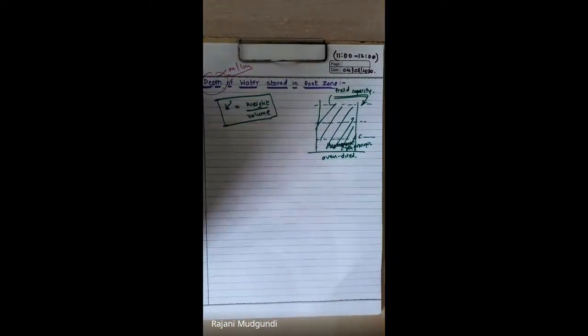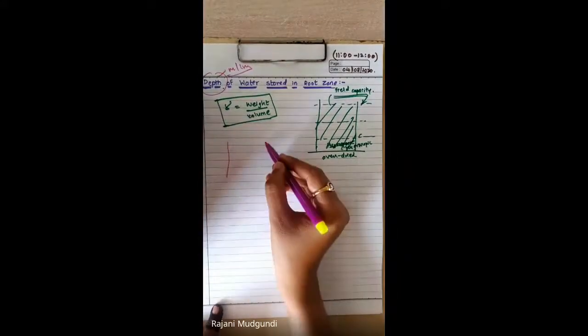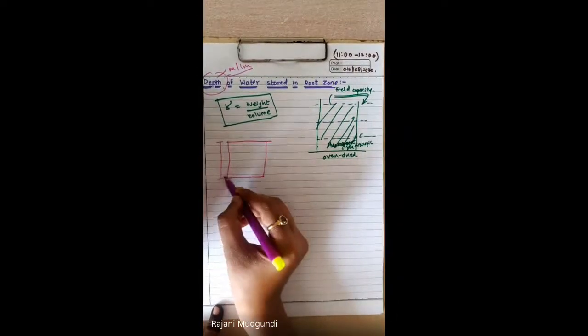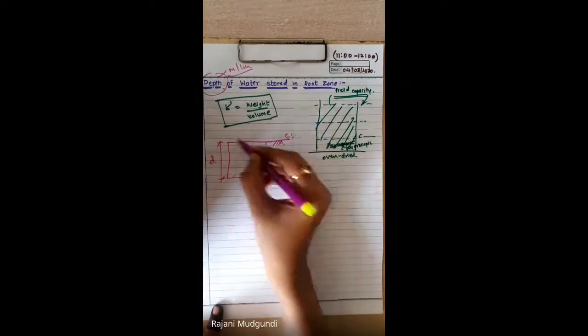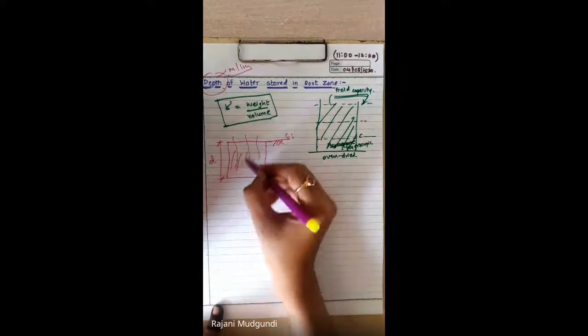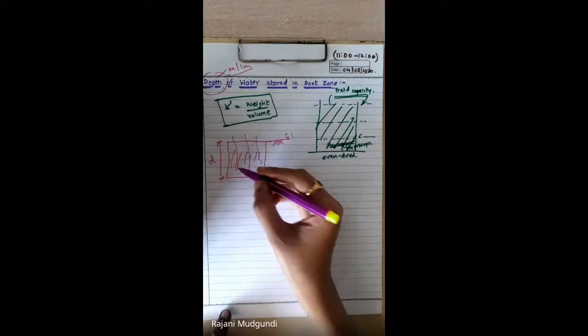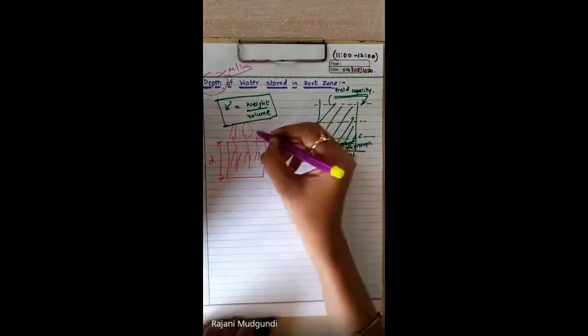For that we will assume that water is supplied to a field of 1 meter square surface area, having depth of root zone as D. From the ground surface in a cropped land the roots are growing, and that depth is D. These roots will extract water from this certain depth and the crops may grow.